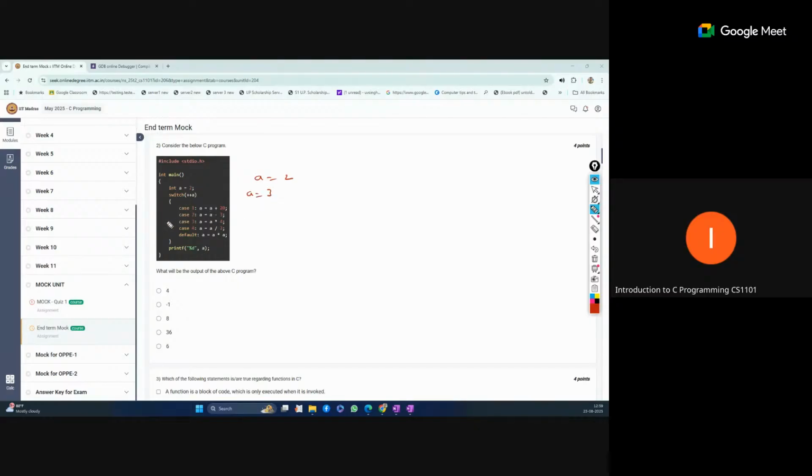Now we are entering case 3. Now a equal to a into 4, so 3 into 4, it becomes 12. Now there is no break statement, so the next expression will be solved: a equal to 12 divided by 2, now it is 6. Again, no break is there, so the next expression will be solved: a equal to a multiply a. So 6 into 6 means 36. So the final a value is 36. This is the correct answer for this.